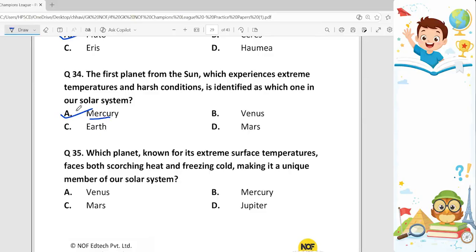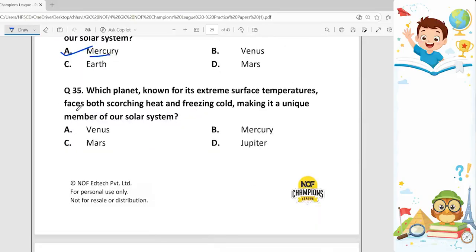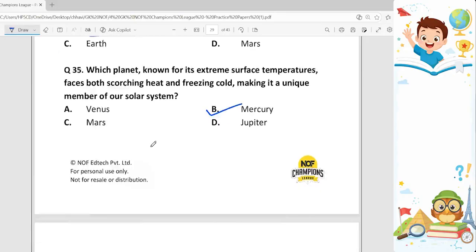Okay. Next, 35th question. Which planet, known for its extreme surface temperatures, faces both scorching heat and freezing cold, making it a unique member of our solar system? So the options are Venus, Mercury, Mars, and Jupiter. So Mercury is the correct answer. It is the planet which is known for extreme surface temperatures, which faces both heat and cold, both things.